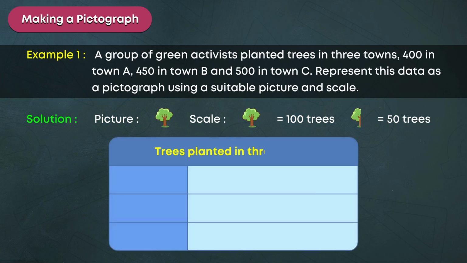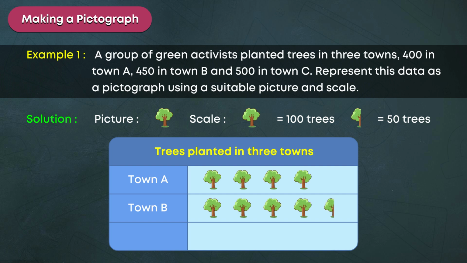Trees planted in 3 towns. Town A, 400 trees. Town B, 450 trees. Town C, 500 trees.